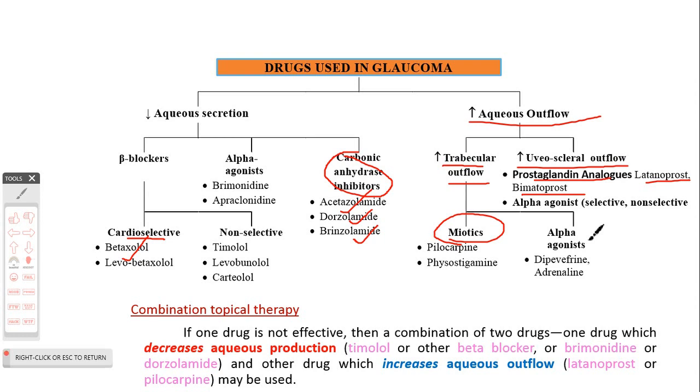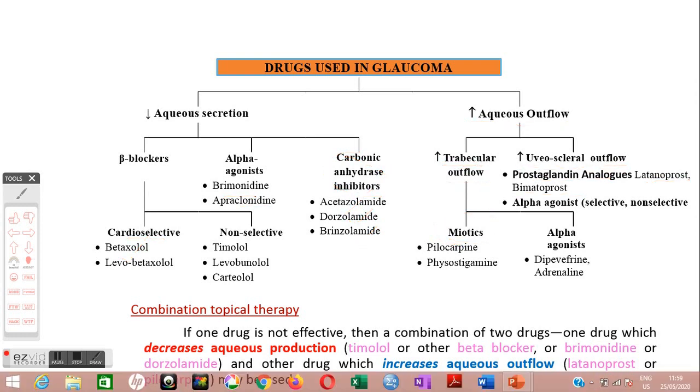And then we have a category of drug which is known as alpha agonist, both non-selective alpha agonists as well as the alpha 2 selective agonists. Now these non-selective alpha agonists such as dipivefrin or adrenaline decrease the aqueous secretion. Also these drugs increase the trabecular outflow and also the uveoscleral outflow.